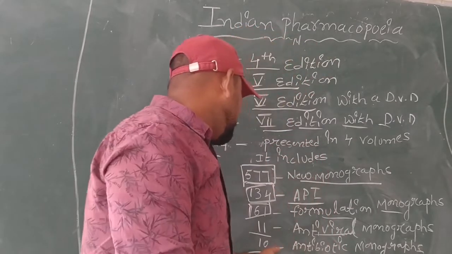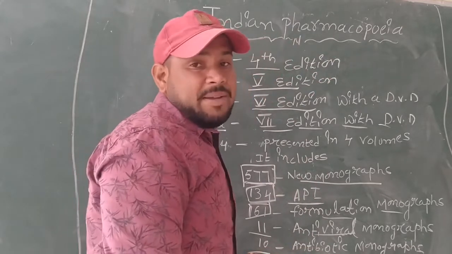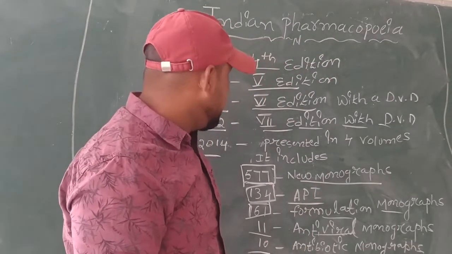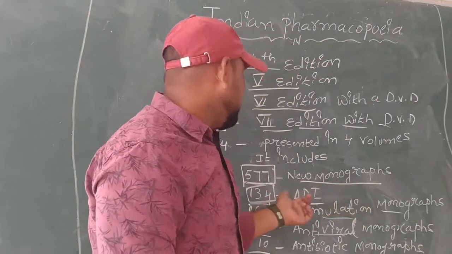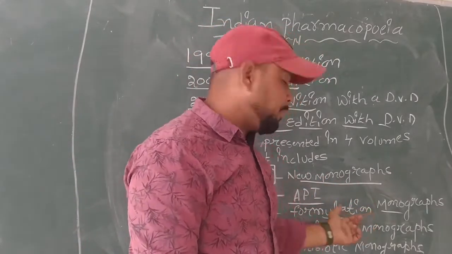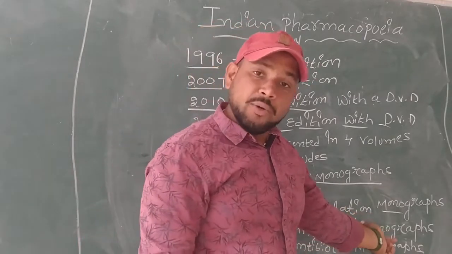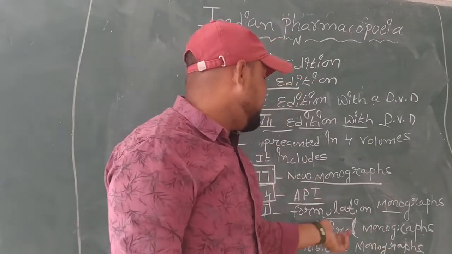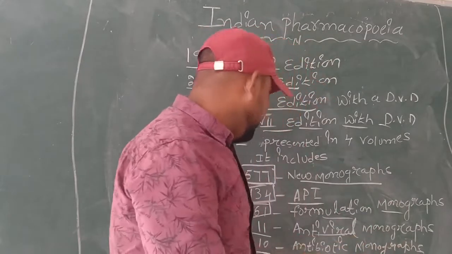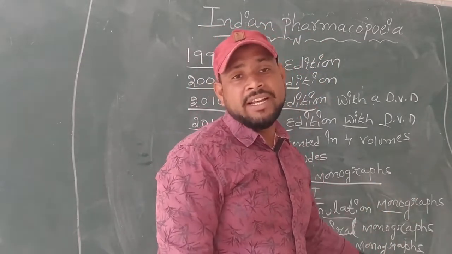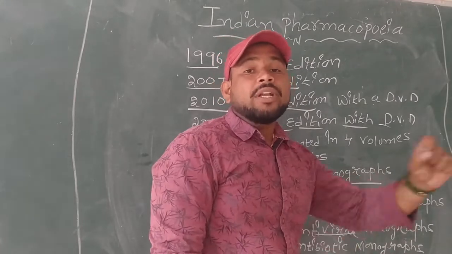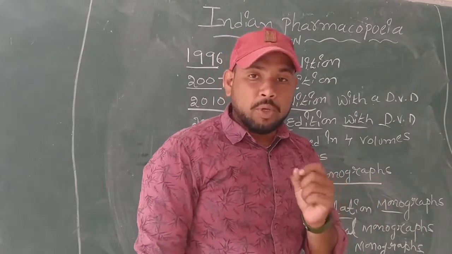So they have given 577 new monographs, 134 active pharmaceutical ingredient preparations, 161 new formulation monographs, 11 antiviral monographs, and 10 antibiotic monographs. These are all included in the 2014 edition of Indian Pharmacopoeia.